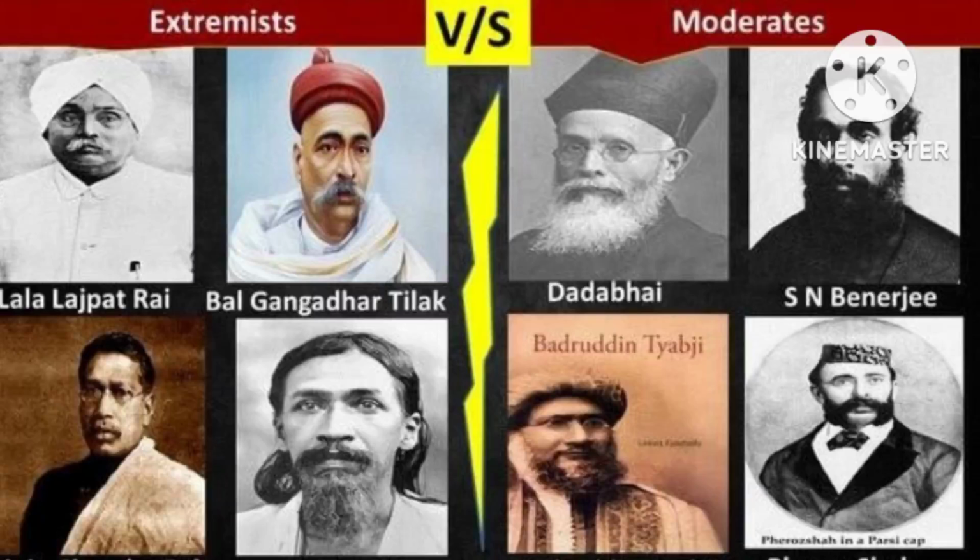So what happened next? The extremists explained, and this is the main point: good administration cannot be a substitute for independence. It's absolutely true, 100%. Even if there is a good administrator, a dictatorial ruler, it doesn't mean that it is independence. It cannot be an option for independence. This is an excellent statement. Please note it down as important in your running notes, as it may come for MCQ or 1 mark.